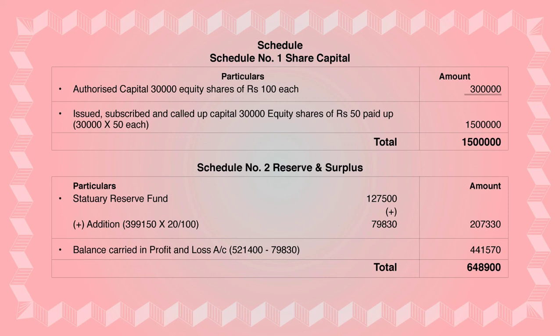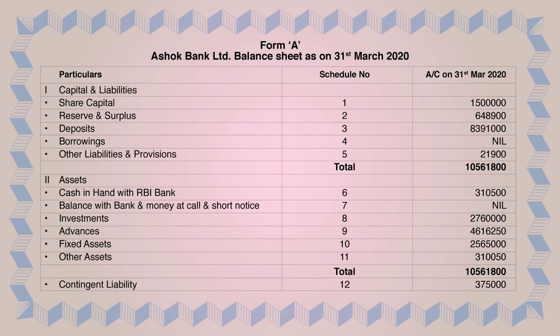After transferring that, you have to total schedule number 2: 2,07,330 plus 4,41,570. You add both and you get 6,48,900. This schedule number 2 will go in front of Form A under reserves and surplus, 6,48,900. Always remember, schedule 2 is always done last. It is done in the last calculation.